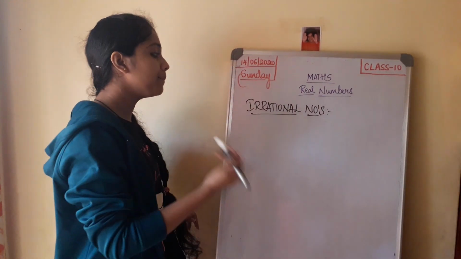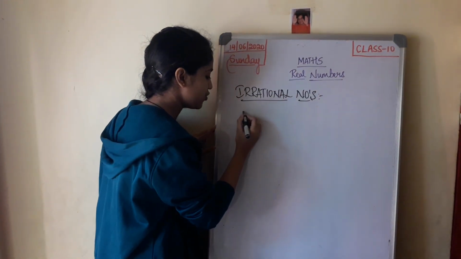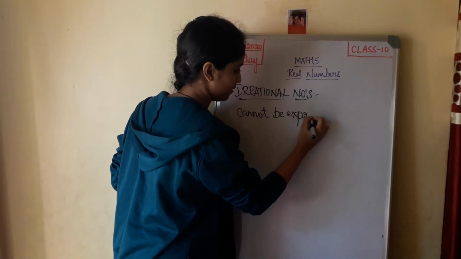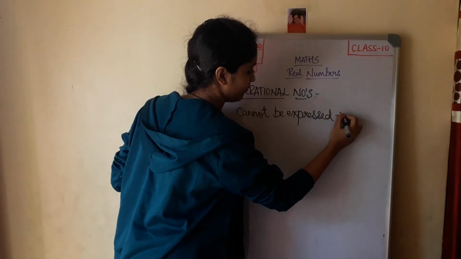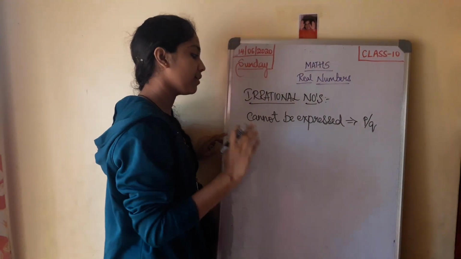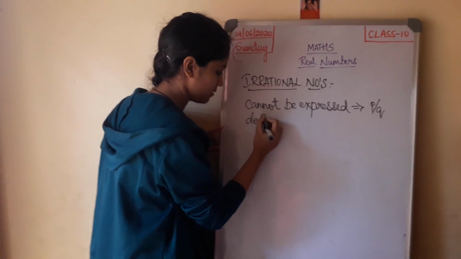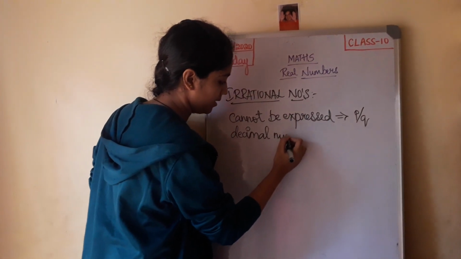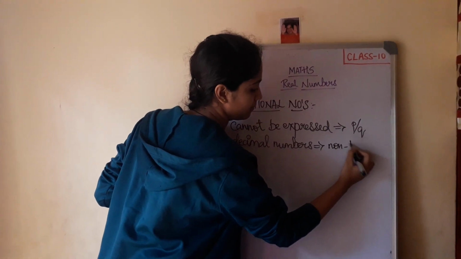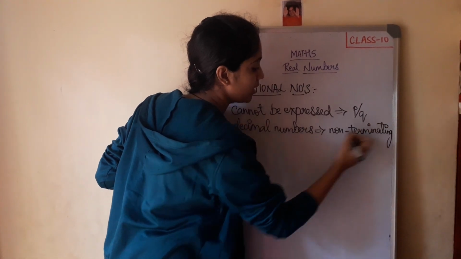Now let us talk a bit more about irrational numbers. As you already know, irrational numbers are those numbers which cannot be expressed in the form of P by Q, and decimal numbers that are non-terminating or recurring.